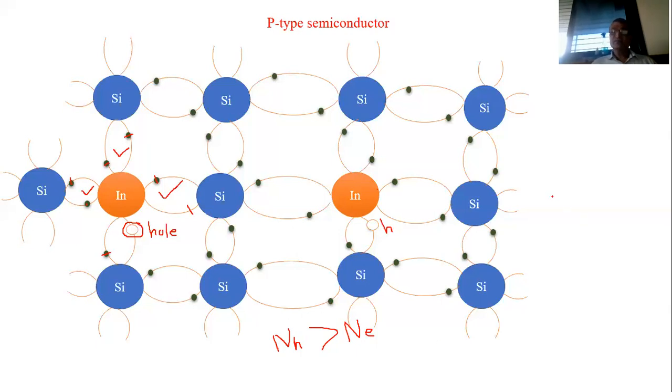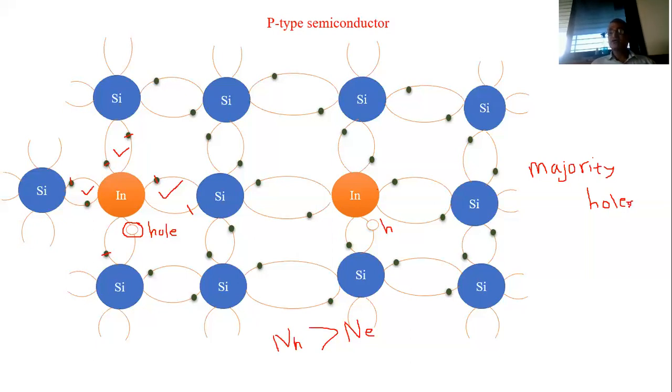And hence, in case of this p-type semiconductor, you must note here that as the number of holes is greater, the majority carriers are holes in this material. That we can see here, majority carriers are holes in this material.